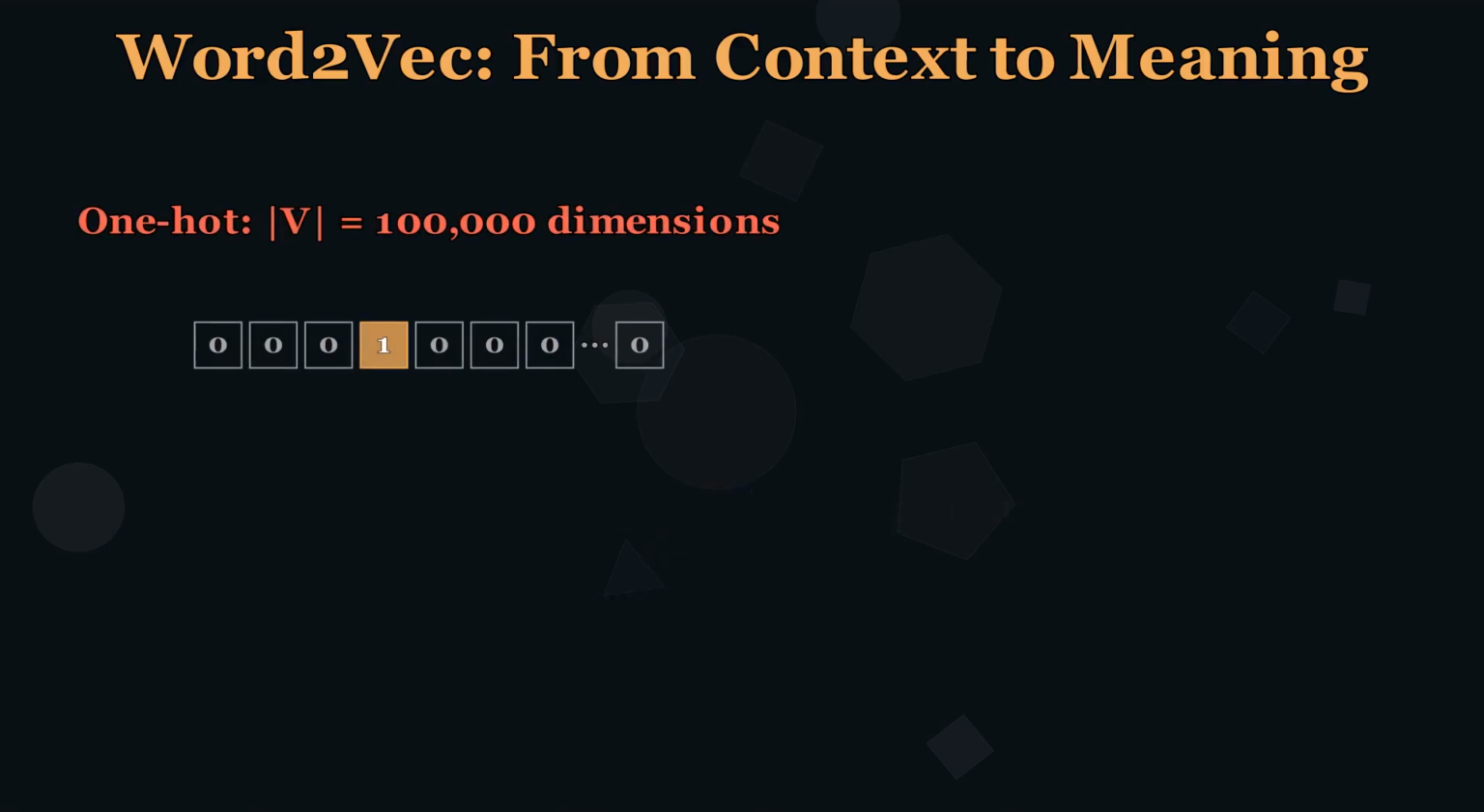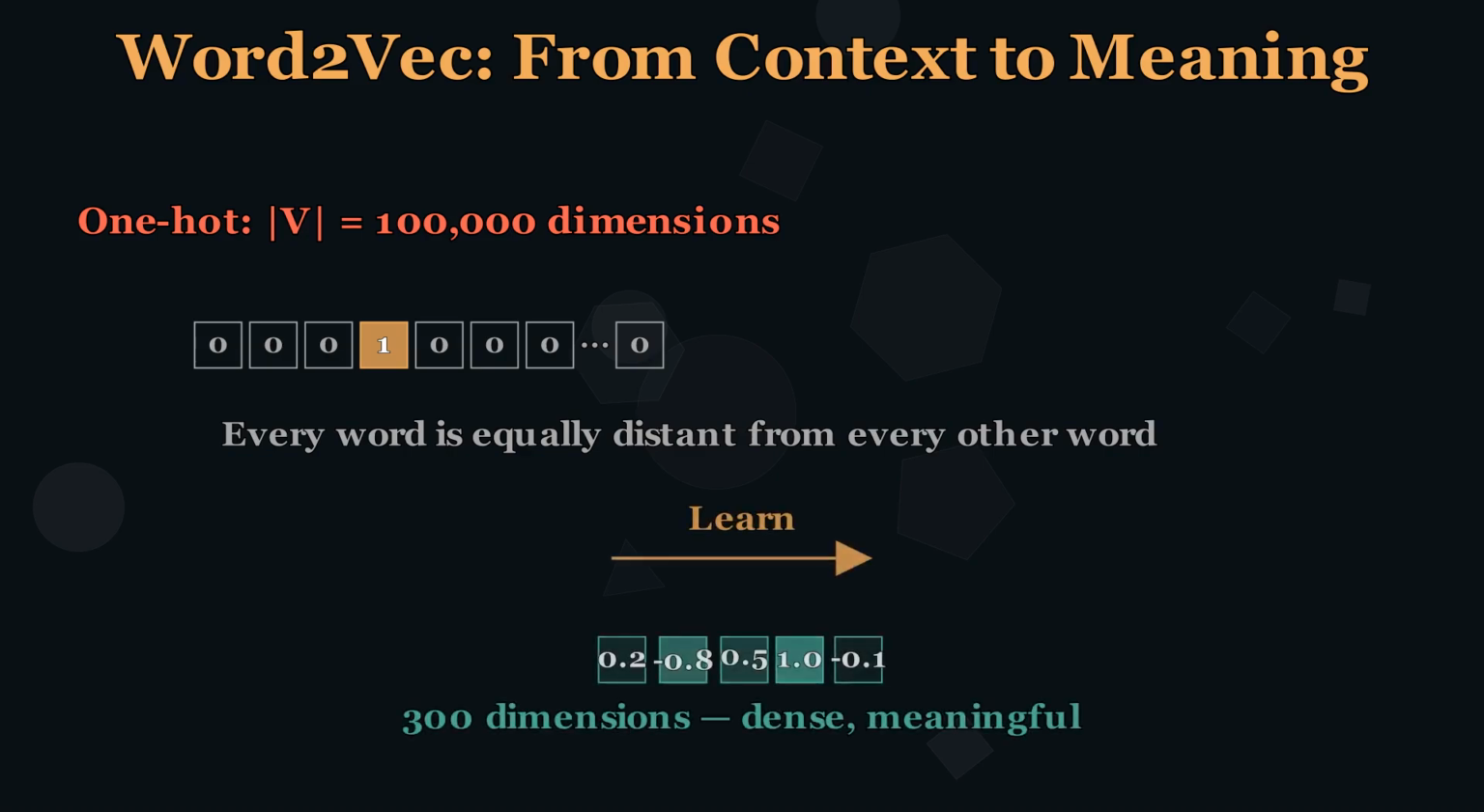But first, the problem. A one-hot vector has 100,000 dimensions, one for every word in the vocabulary. The word king is a 1 at position 3,000 and zeros everywhere else. In this space, every word is equally distant from every other word. King is just as far from queen as it is from banana. Word2Vec fixes this. It learns a dense vector of just 300 numbers for each word, where distance finally means something.